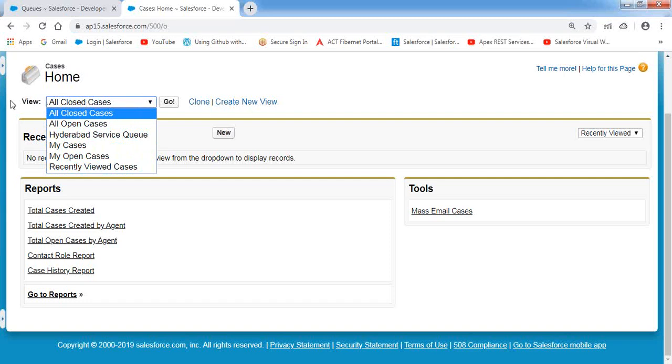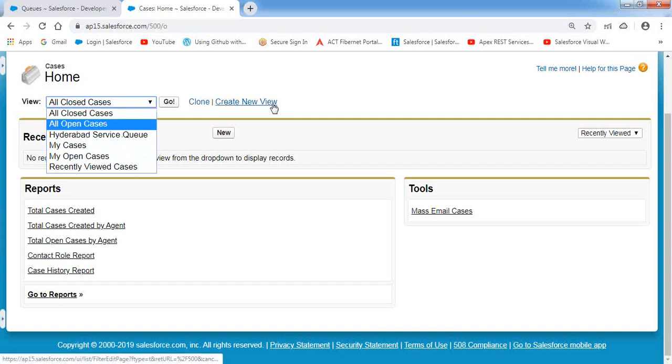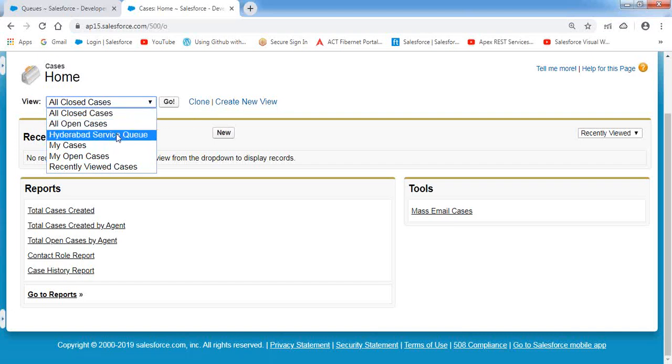So this is the enhanced list view control. These options are called what? List view options are filters. Now generally, how do we add a filter? By clicking on the create new view link, we can create the filter. Did we create this filter over here? No, this filter has been added by default.